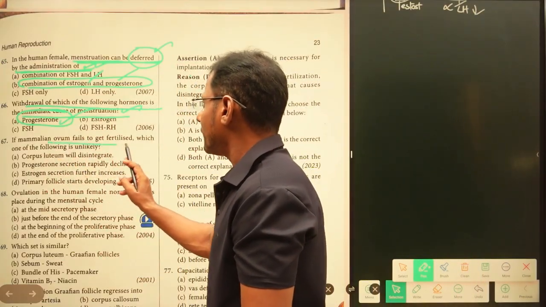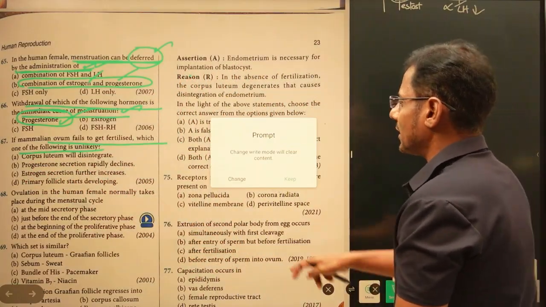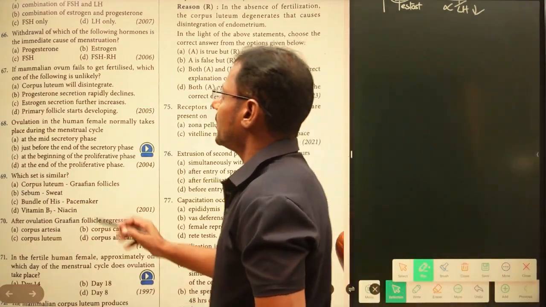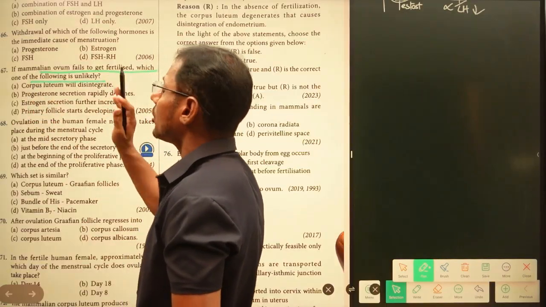If mammalian ovum fails to get fertilized, which one of the following is unlikely? Unlikely means that is not true. If the mammalian ovum fails to get fertilized, which one of the following is not going to happen?